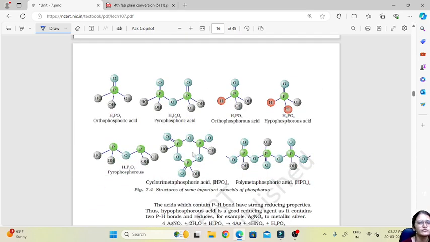So at least these four structures are important, which tell us about the presence of OH groups and about the basicity of that acid. Since it has only one OH, it is called monobasic. Since this has two OH, it is called dibasic, and this is called tribasic. So based on the OH groups present, they are termed monobasic, dibasic, tribasic.